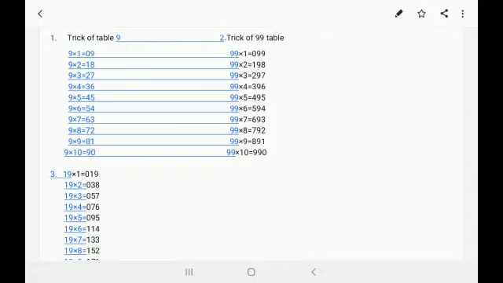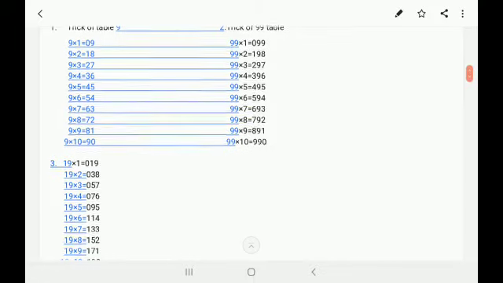99 ones are 99, 99 twos are 198, 99 threes are 297, 99 fours are 396, 99 fives are 495, 99 sixes are 594, 99 sevens are 693, 99 eights are 792, 99 nines are 891, 99 tens are 990.